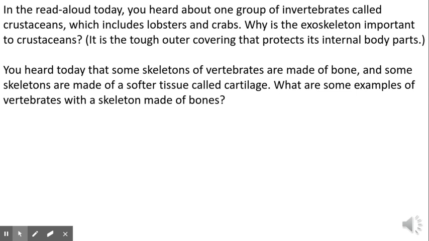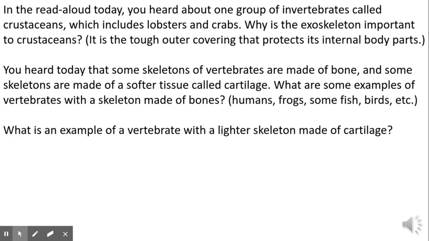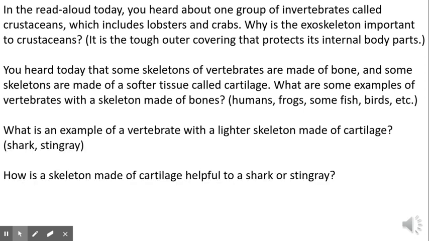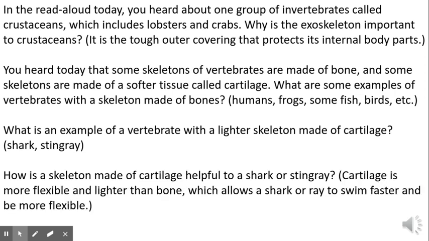You heard today that some skeletons of vertebrates are made of bone and some skeletons are made of a softer tissue called cartilage. What are some examples of vertebrates with a skeleton made of bones? Humans, frogs, some fish, birds, lots of other ones, right? What's an example of a vertebrate with a lighter skeleton made of cartilage? A shark or a stingray. How is a skeleton made of cartilage helpful to a shark or a stingray? It's more flexible and lighter than bone, which allows a shark or ray to swim faster and be more flexible.